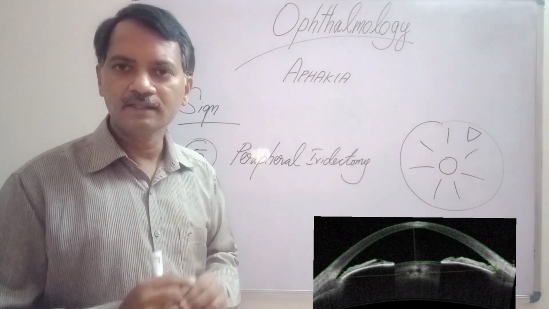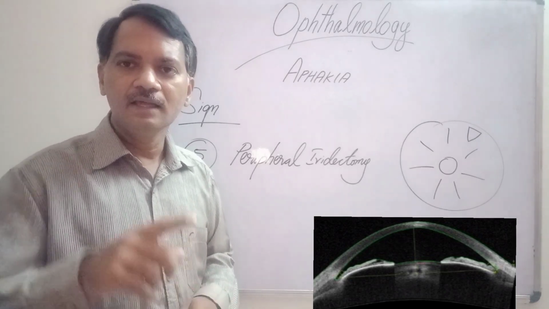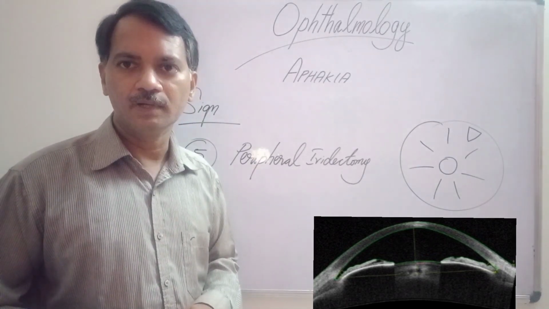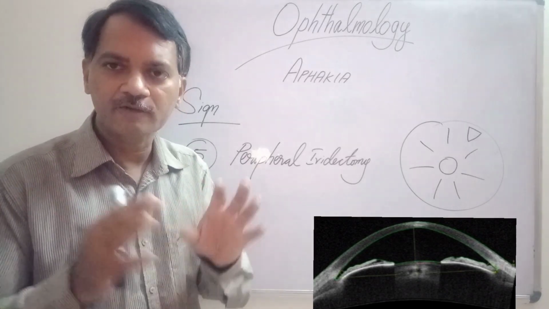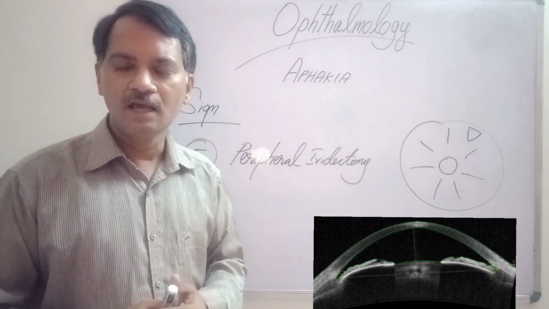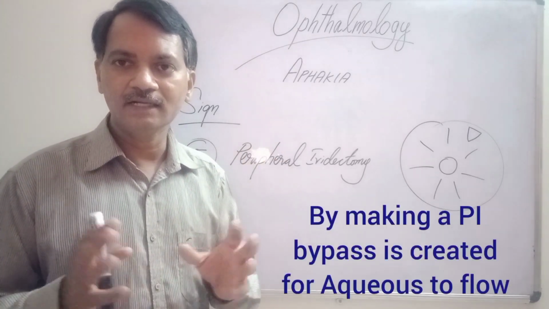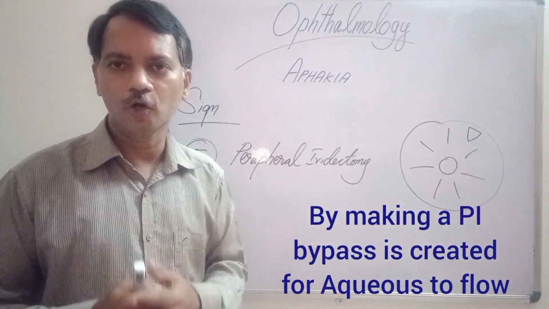You know that the aqueous humor is secreted by the ciliary body and it comes into the anterior chamber through the pupil. When the vitreous humor blocks the pupil, the aqueous humor gets stagnated behind the iris, leading to increased intraocular pressure, and that may damage the optic nerve and lead to glaucoma.